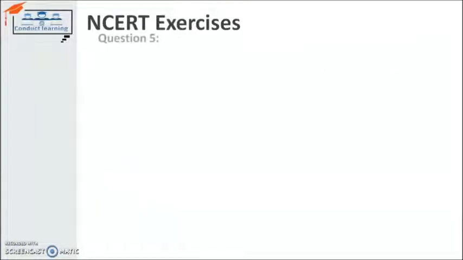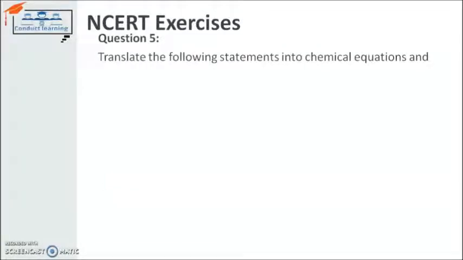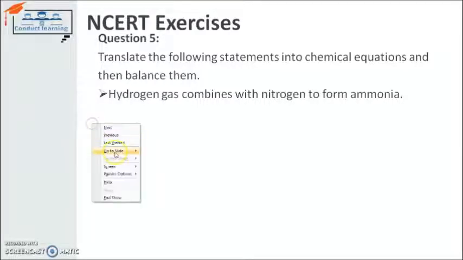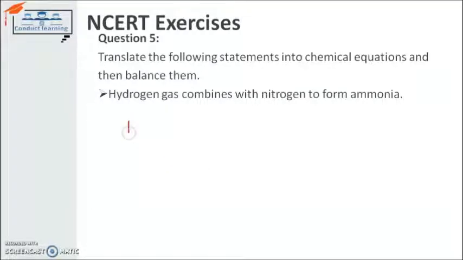The next question is question 5. Translate the following statements into chemical equations and then balance them. The first equation: hydrogen gas combined with nitrogen to form ammonia. So basically, first of all, I have to write down a chemical equation for the same. So I take hydrogen gas. As we well know, the symbol for hydrogen gas is H2.